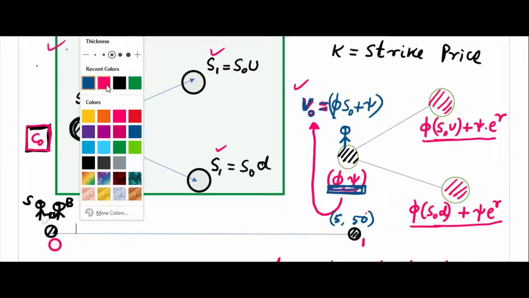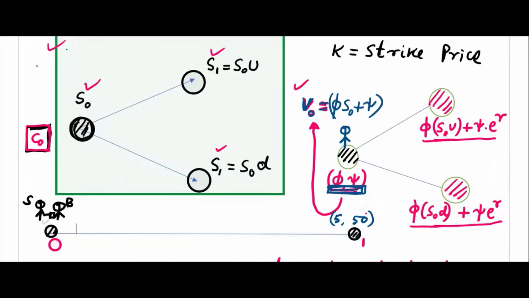I am talking about options pricing. So this should be positive anyway. 5 S0 plus psi is the cost. With that cost, you have a portfolio where you have 5 units of share and psi cash. For that, you have to spend this amount.